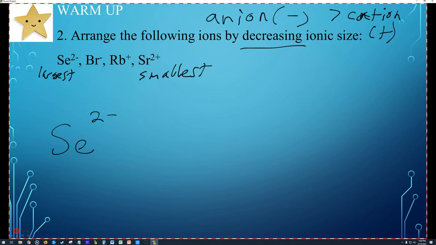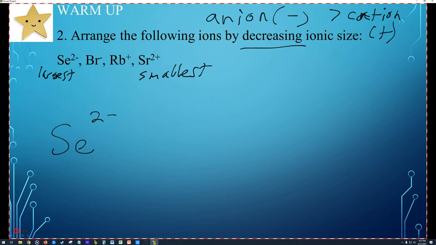Now, if we had two ions that had the same charge, none of them have the same charge here, like if we were going to compare a bromine ion, a -1, to a chlorine ion, well, then we would look on the periodic table and say, okay, the ions get larger as you go down, and they get larger as you go to the left. So then you can compare their sizes. But since these guys don't have the same charge, we can't really do it that way. So we're not even going to look on the periodic table to see where they're located. We're just going to look at their charges.